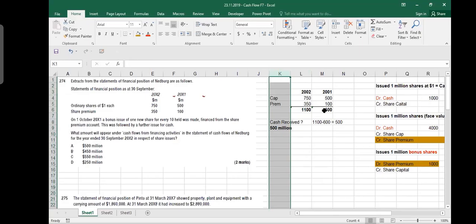We already know that it is not the impact of bonus, because if there had been only a bonus issue, the total would have been the same. In a bonus issue, the total cannot change. The change in the total of equity is actually due to a transaction other than bonus. A bonus issue would not have made this change.